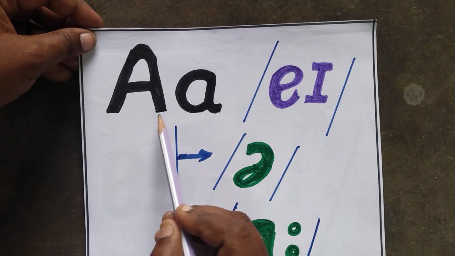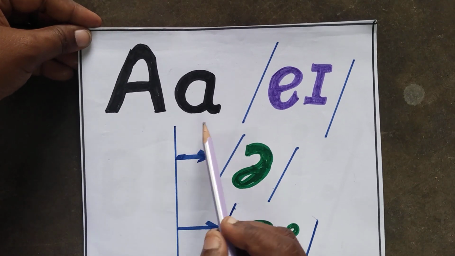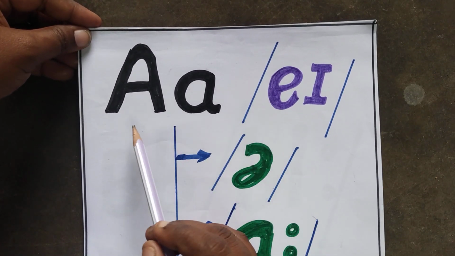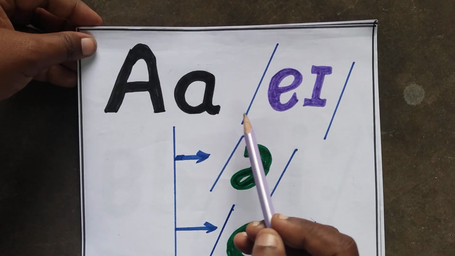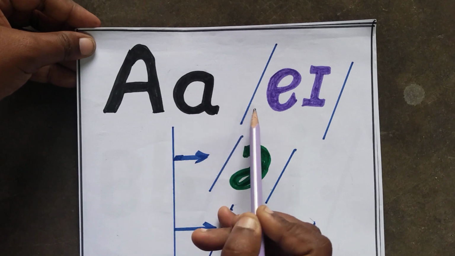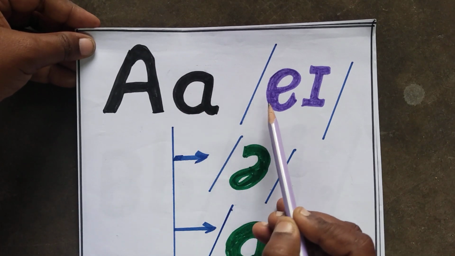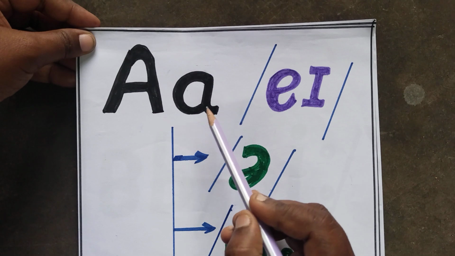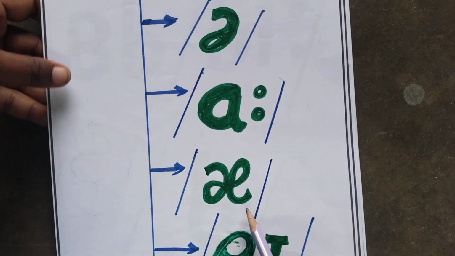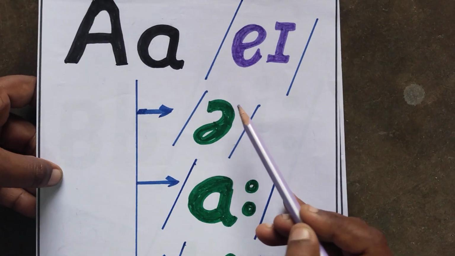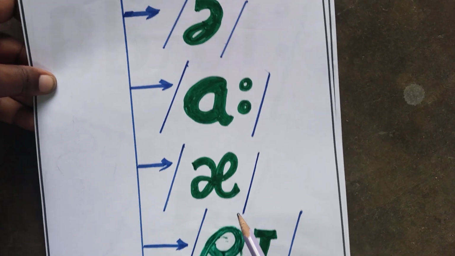For today's class, we will learn the names and sounds of the alphabets A to Z. The first letter A. The name of the letter is A. The sounds of letter A are A, A, A, A.